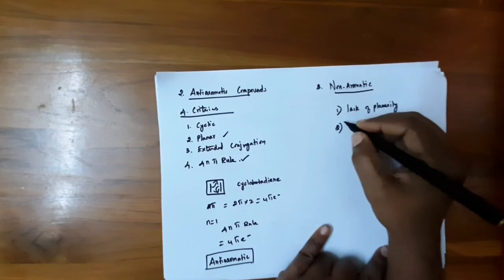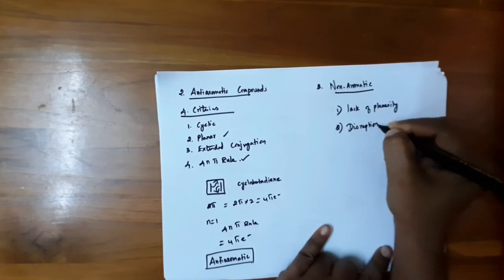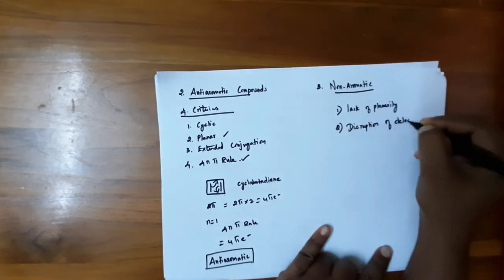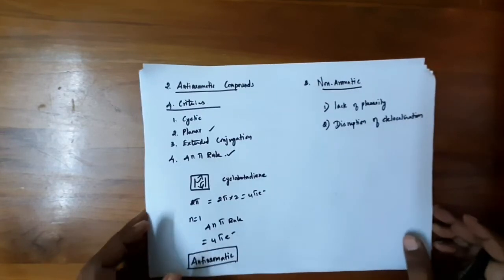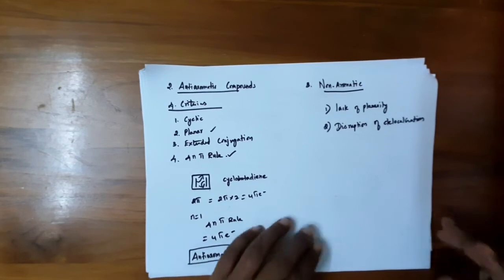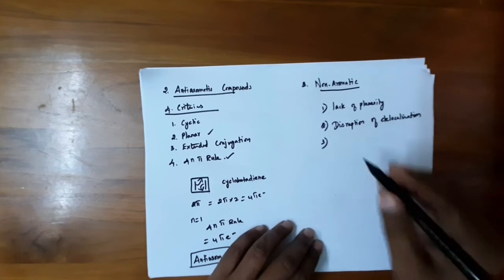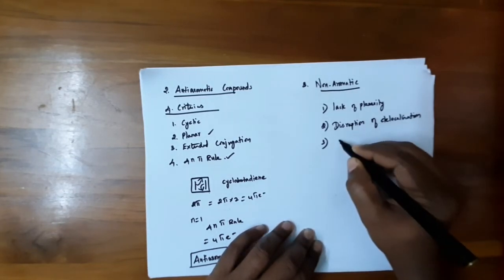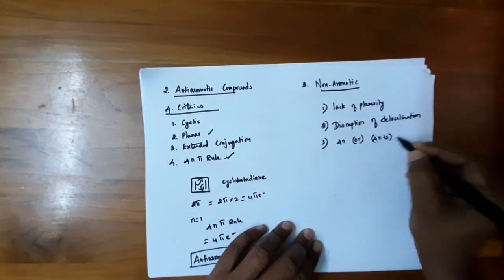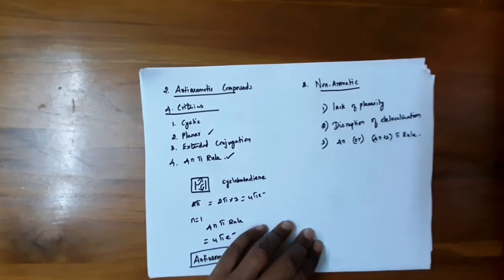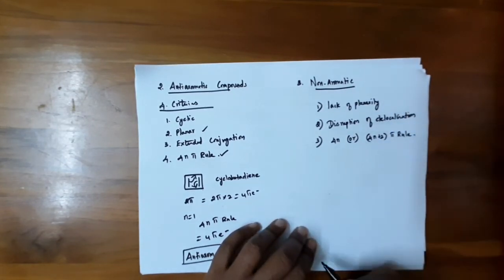And the second point is disruption of delocalization. The third criterion is, it may obey either the 4n or 4n plus 2 pi rule. So these are the three criteria for non-aromatic compounds.